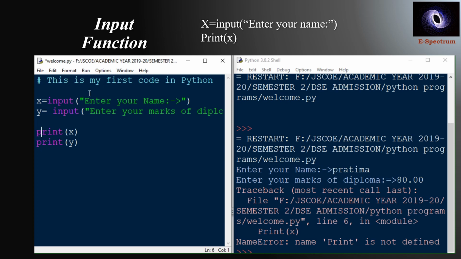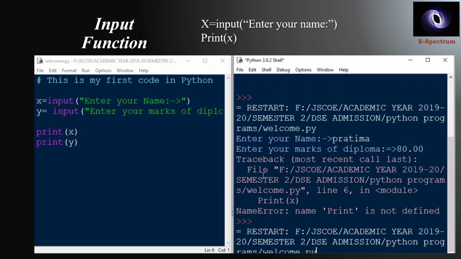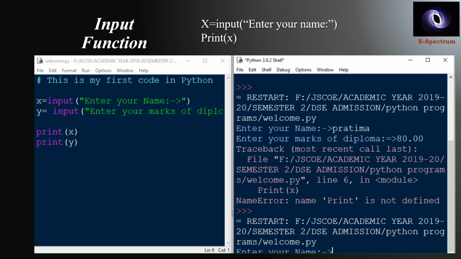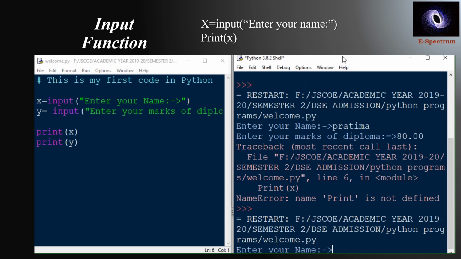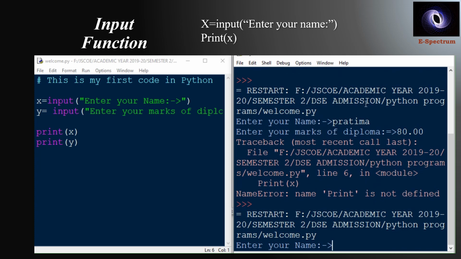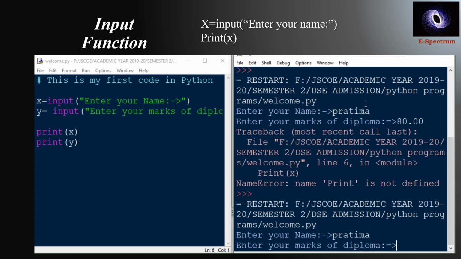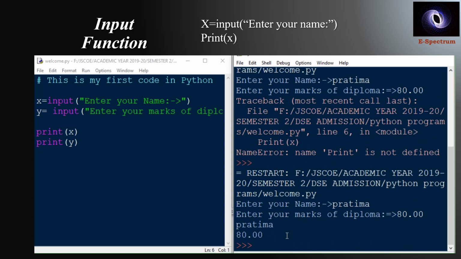By mistake we typed a capital P, so it was showing an error. So now it is asking to enter your name. Let us enter the name and your marks, and now it has been displayed. Okay.